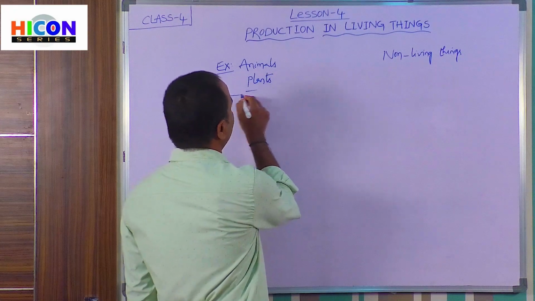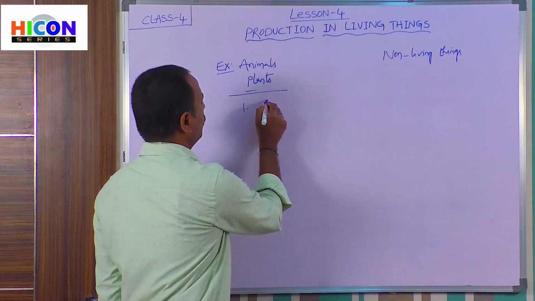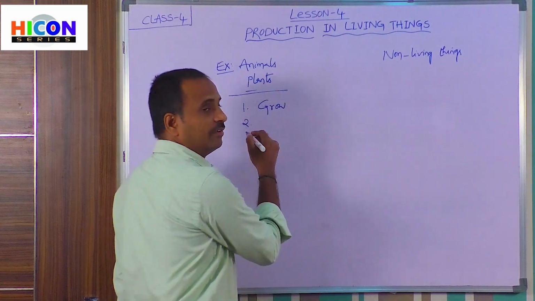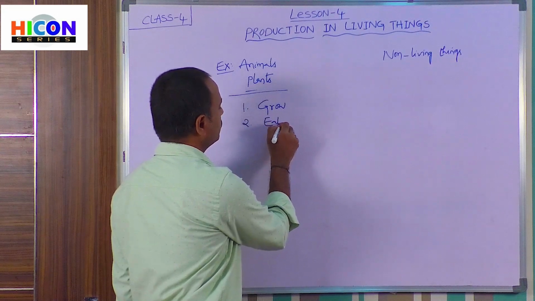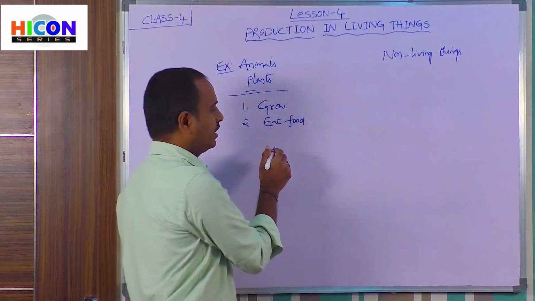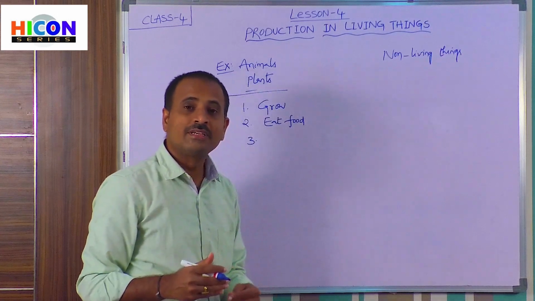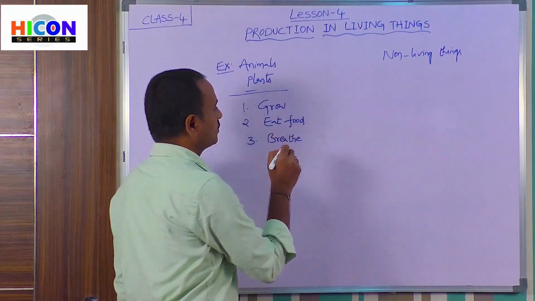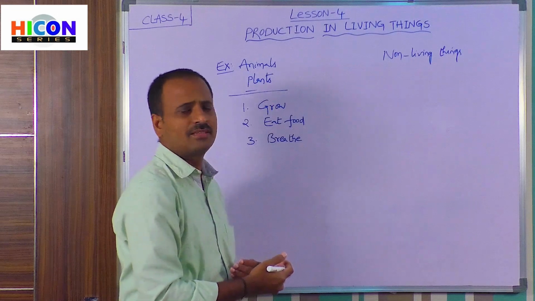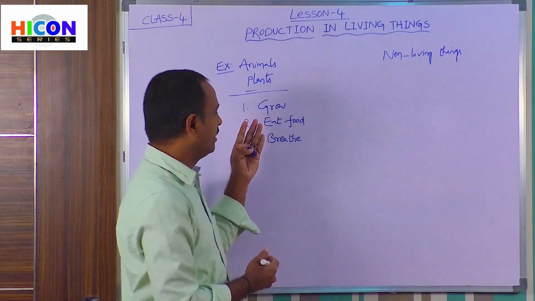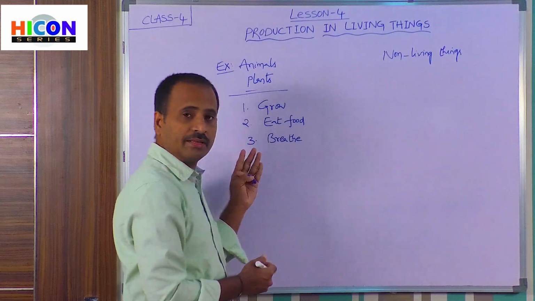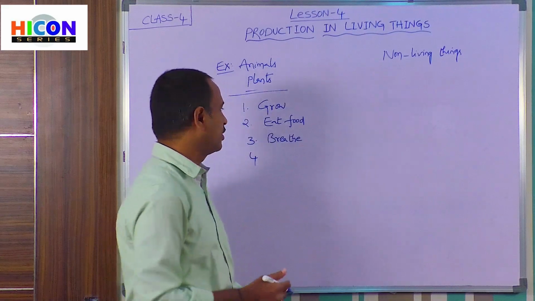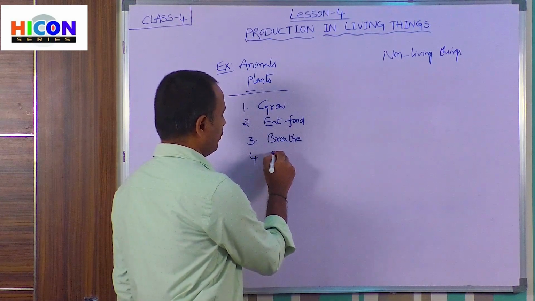All living things can grow. The second one is, all living things eat food. Another one is, all living things can breathe. So children, these are some special characteristics. That is, all living things grow, they eat food, and they breathe air. Another one is reproduction.